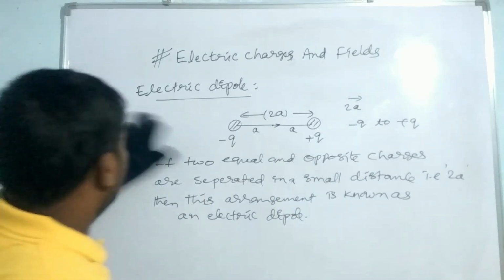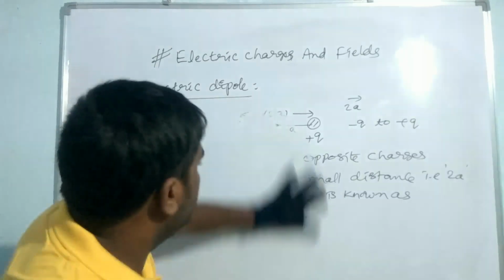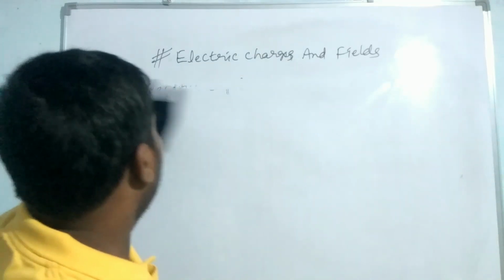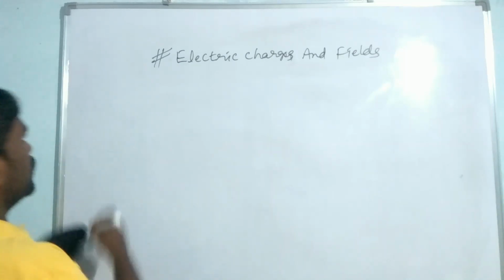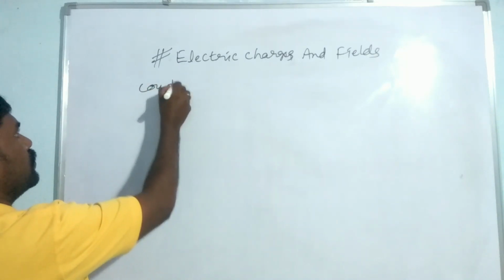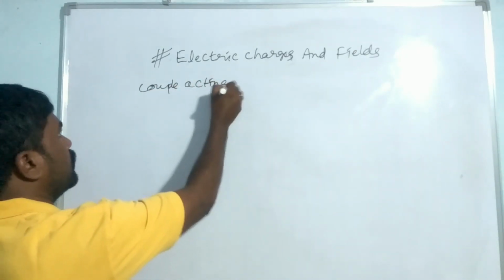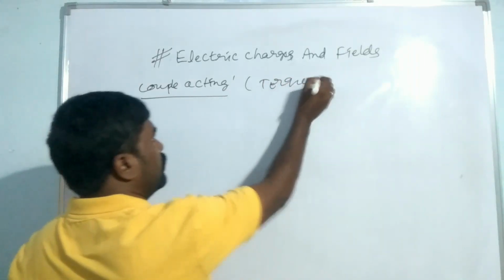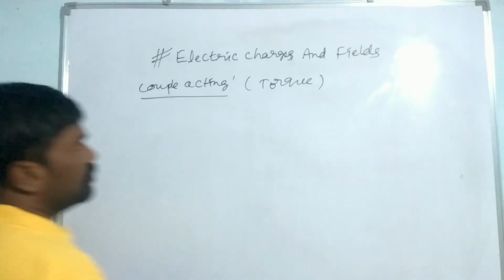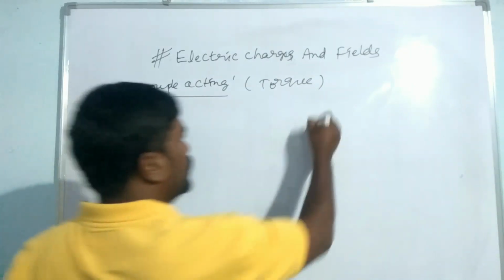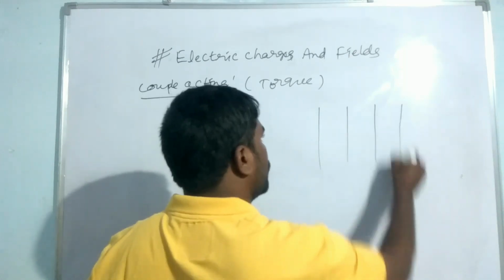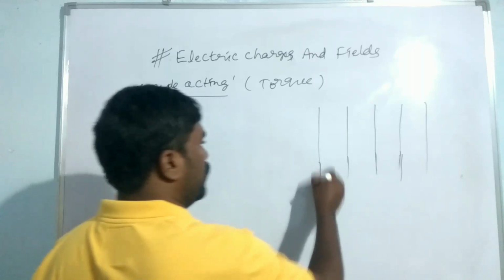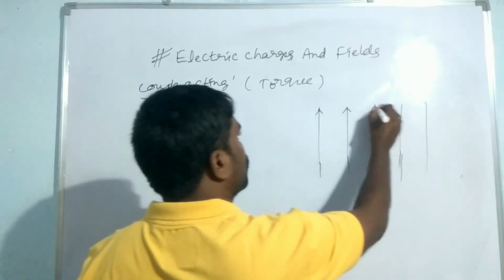Let us see. Let us find the couple, or torque, acting on the electric dipole. So this is the uniform electric field, the electric field which is uniform at all the points. This is the direction of the electric field.